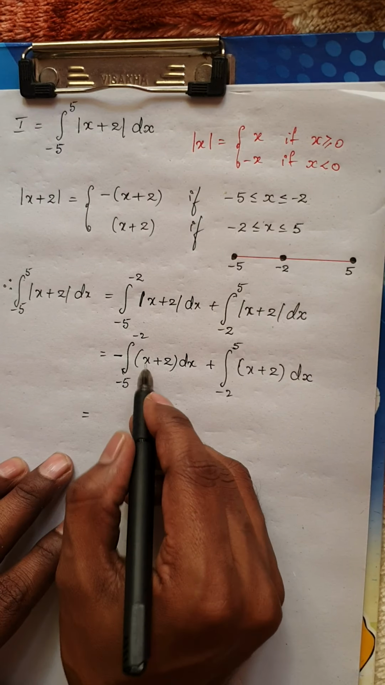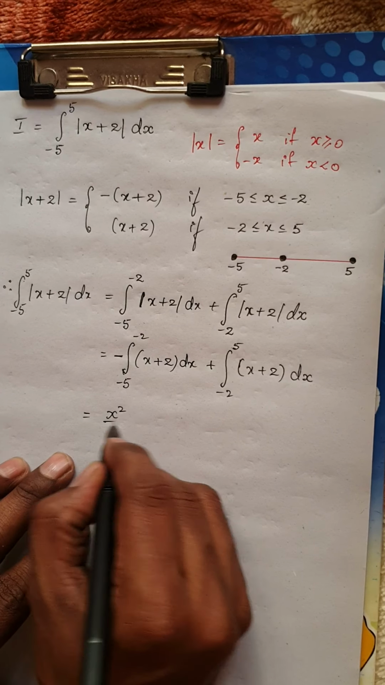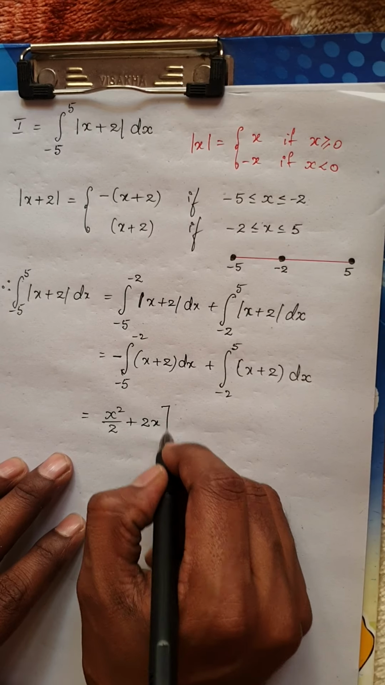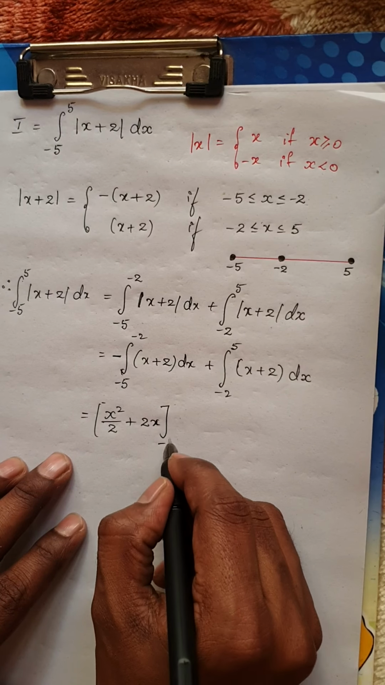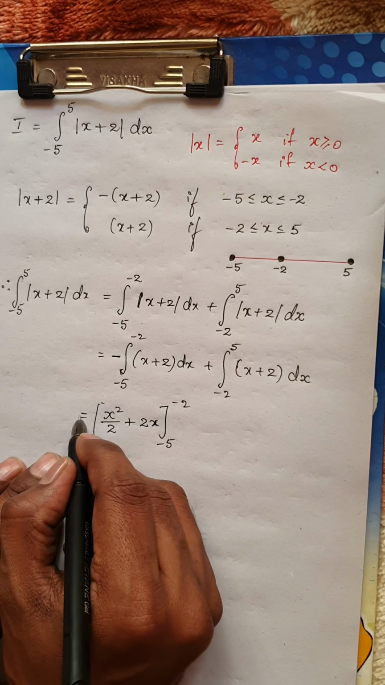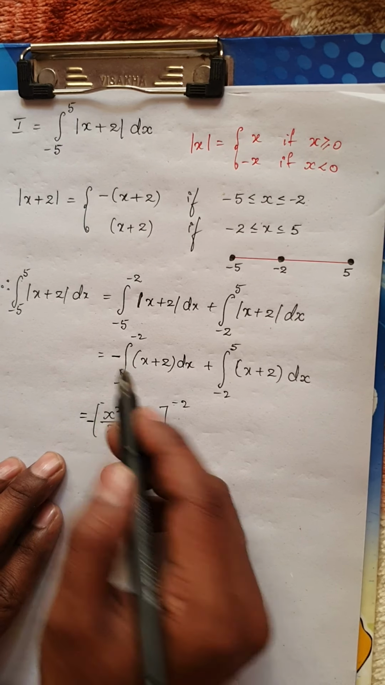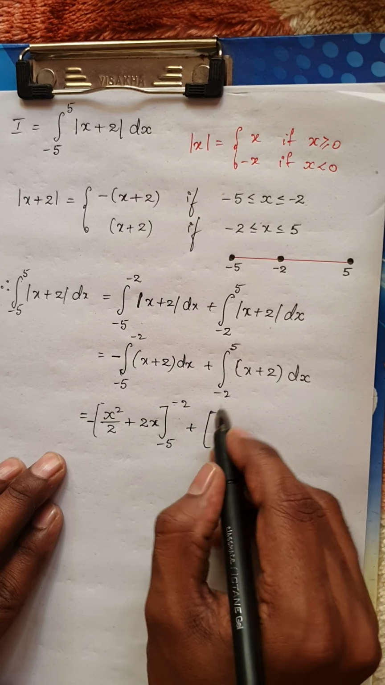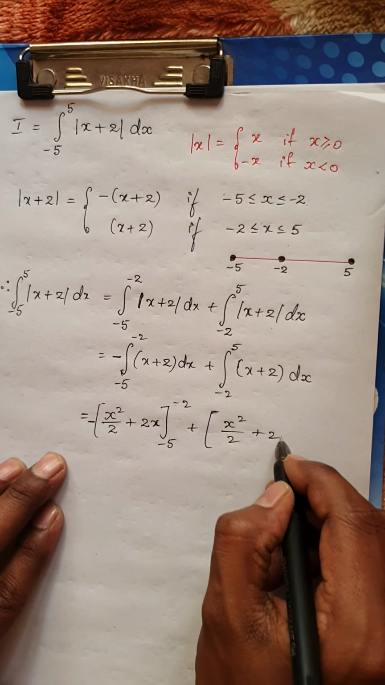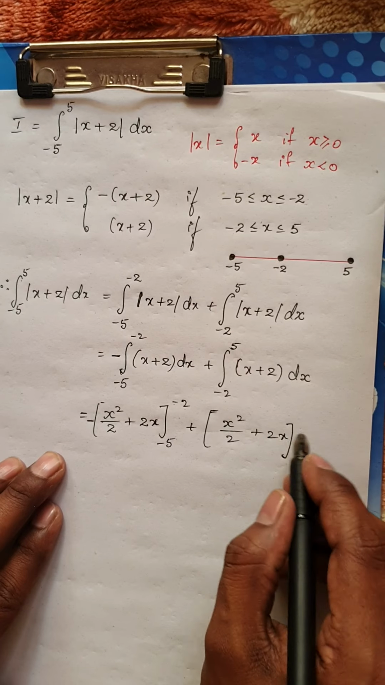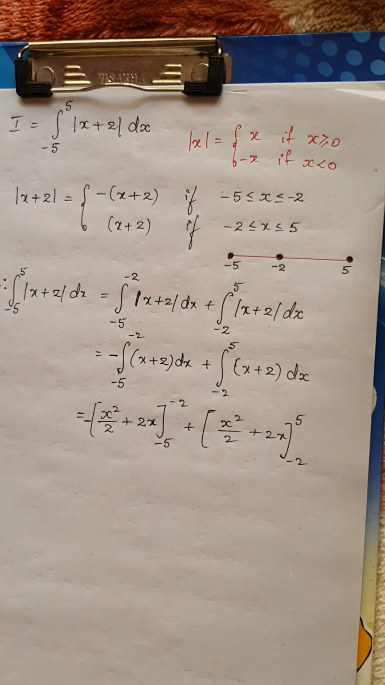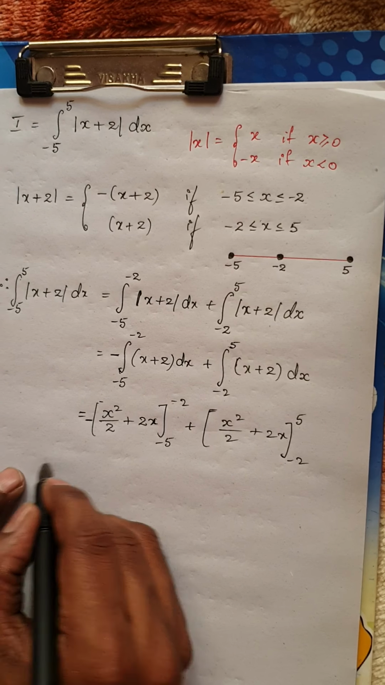What is the integral of x? We know the integral of x is x square by 2, plus the integral of 2 is 2x. This is integrated within the limits minus 5 to minus 2. Remember, I have a minus for this. Plus, again similarly, the integral of x is x square by 2 plus 2x within the limits minus 2 to 5. Now let us apply the limits.